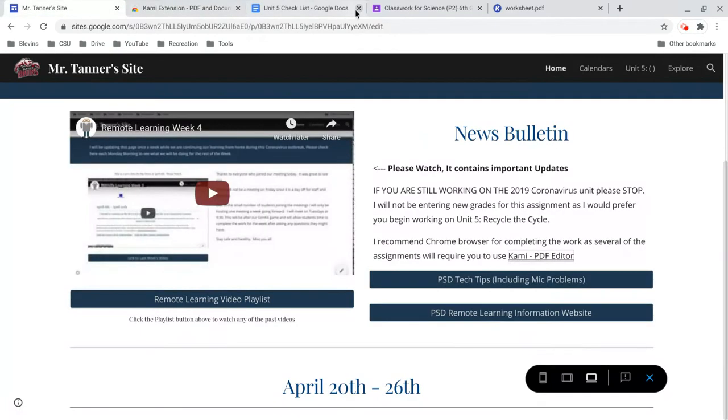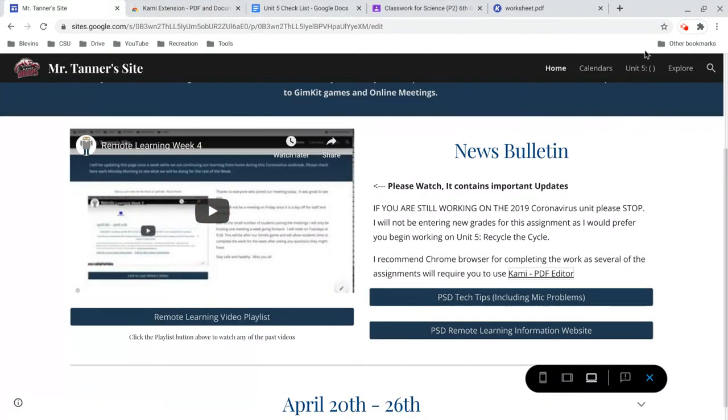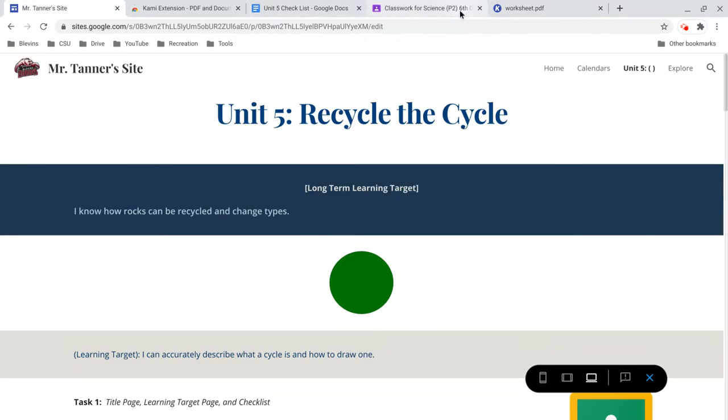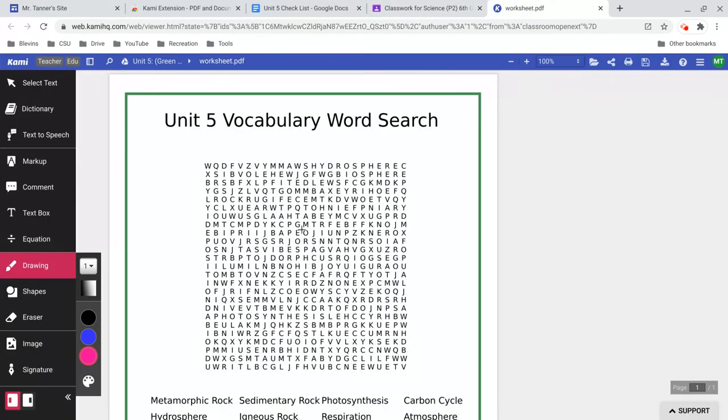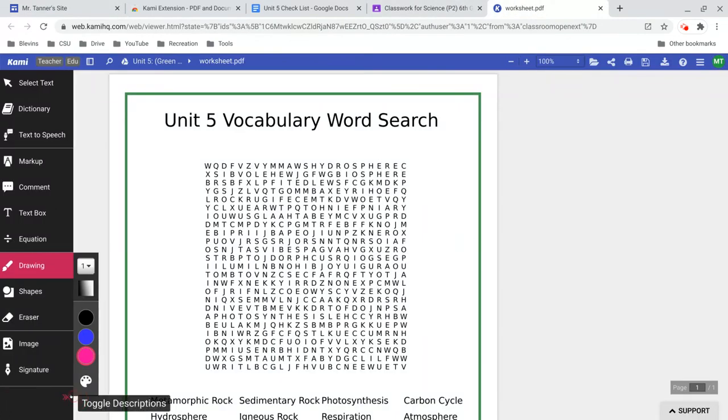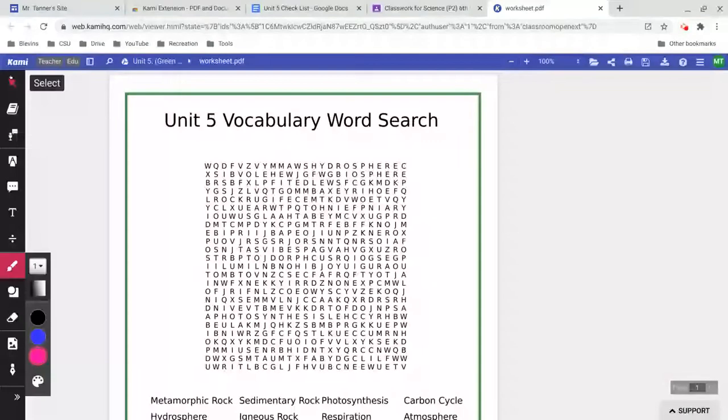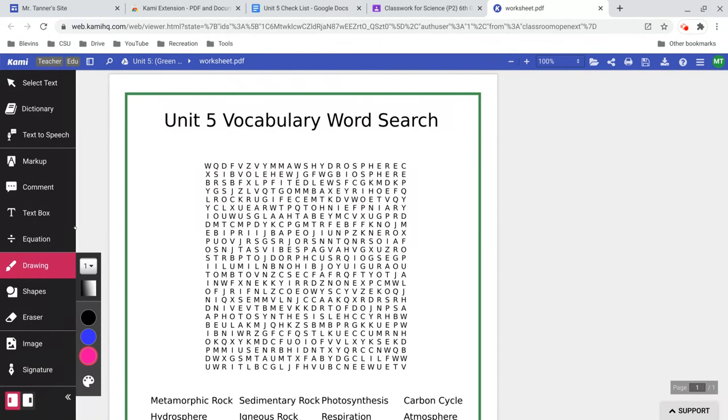But I'm going to give you a couple tips for the word search that will make it hopefully a lot simpler for you and take less time. So I've gone ahead and opened that word search in Kami. For most of you, when you open Kami, it'll look like this. You have your toolbar on the left, and there's not any descriptions to them unless you hover over them. That's why I like to toggle the descriptions at the bottom. I prefer to move those over so I can actually read what each of those things are going to do.